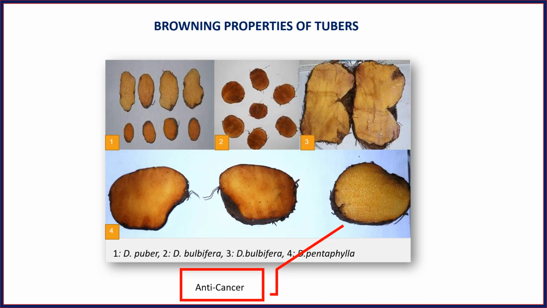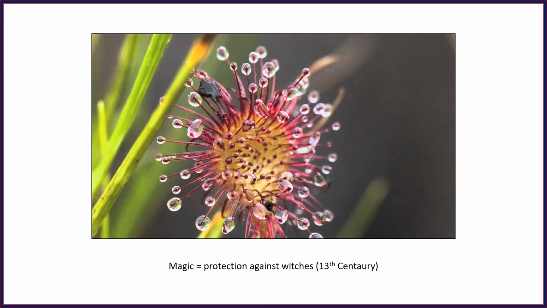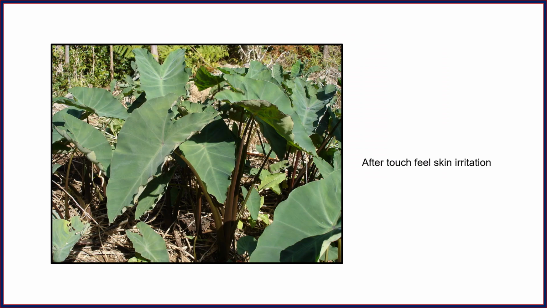So you can observe browning. If you are observing such types of browning in tubers, you can't consume those tubers directly. Like if you are observing different types of enzymes, also you can't consume directly. Like you can observe this is a Colocasia species. When we touch the Colocasia species, we feel skin irritation. It means it has some toxic component.